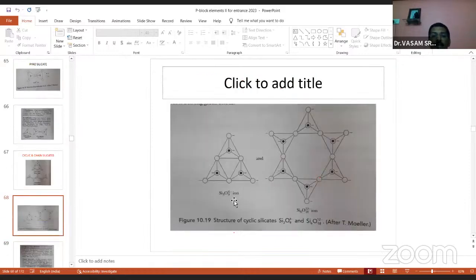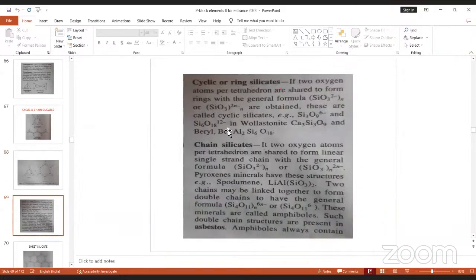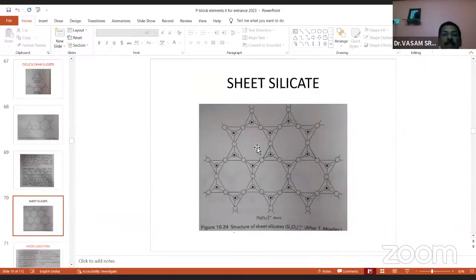And this is also another cyclic. Three silicate units are associated here. Here 6, 1, 2, 3, 4, 5, 6 units. The general formula Si3O9 6- and Si6O18 12- anion. The structures of cyclic silicates. The information about chain silicates and cyclic silicates. And sheet silicates, they are all sheet silicates. More than 5 silicate units are associated to form sheet silicates.